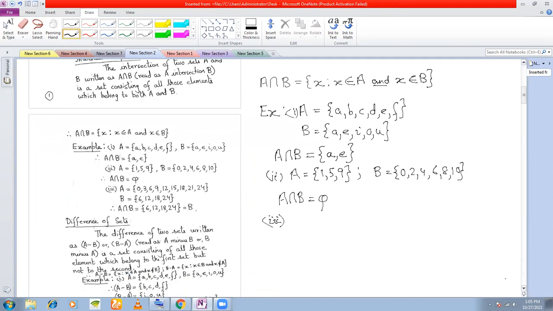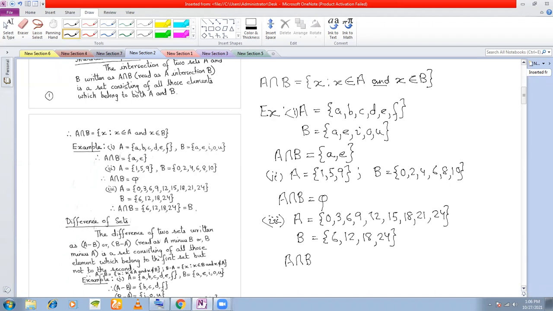Another example is, suppose I give you A is equal to 0, 3, 6, 9, 12, 15, 18, 21, 24. And if I give you the set B is equal to 6, 12, 18, 24. Then what is A intersection B?